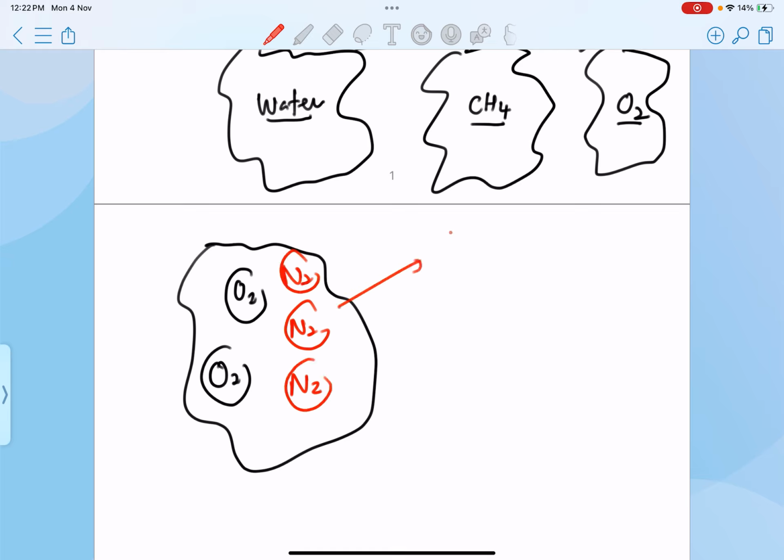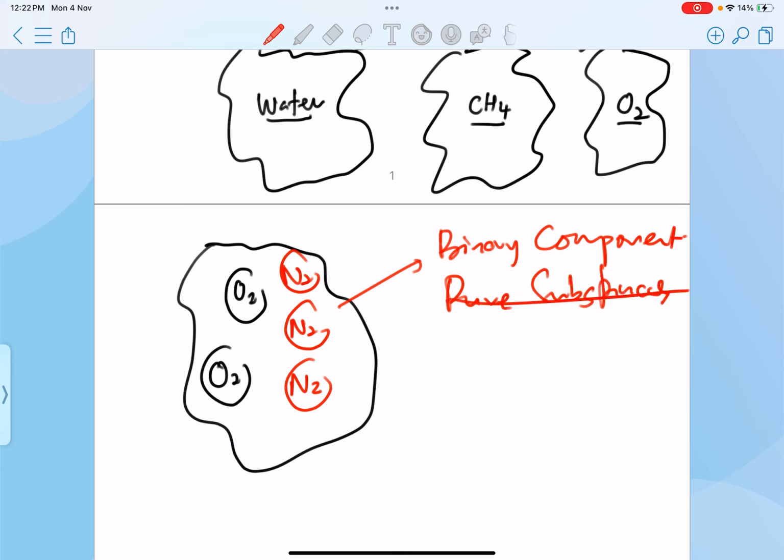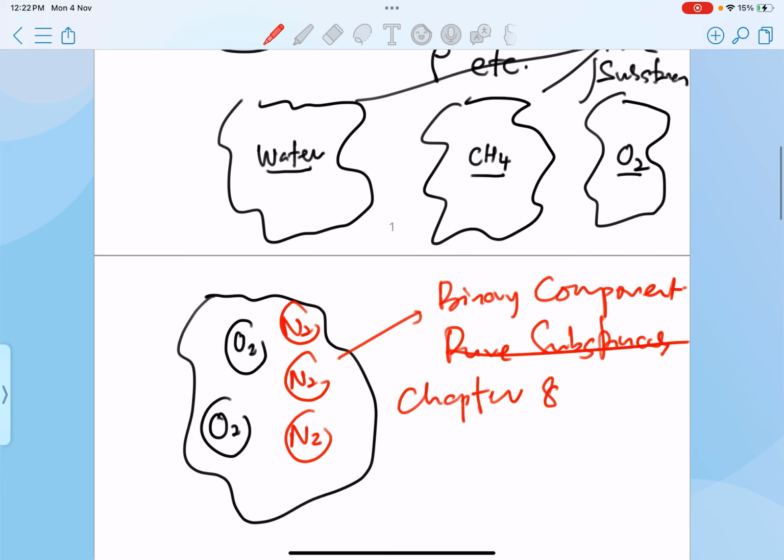So this is what we call a binary component. It is no longer a pure substance because it consists of more than one component. So this one will be covered during our lectures for chapter number 8.